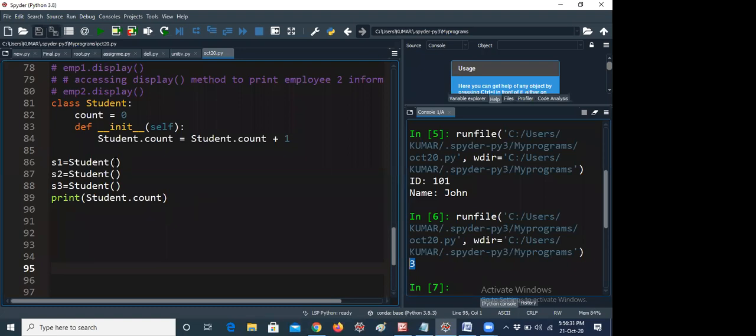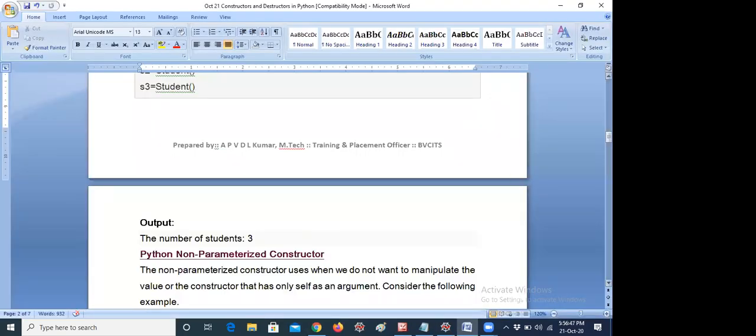Because how many times Student is called, that means how many times the constructor is calling, 3 times, because I'm creating three objects. So it is calling 3 times. In this way, you have to understand this. Okay. So one minute. I think one line is missing here.